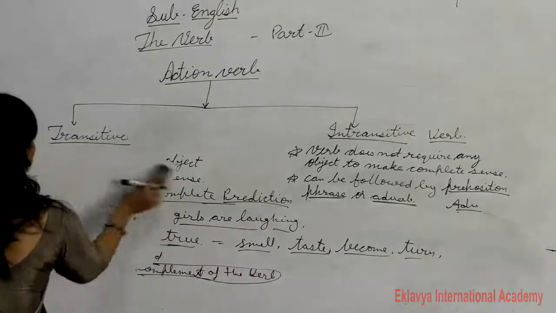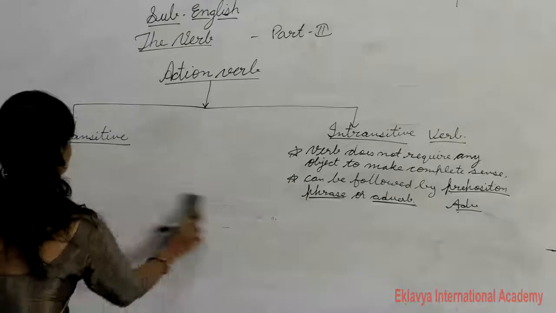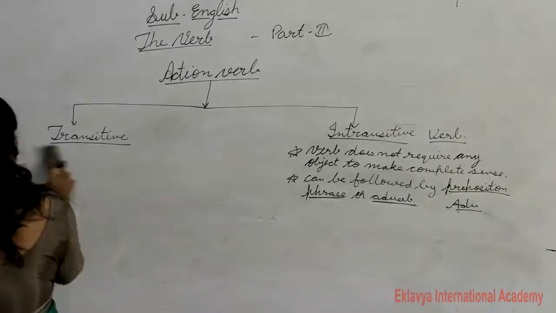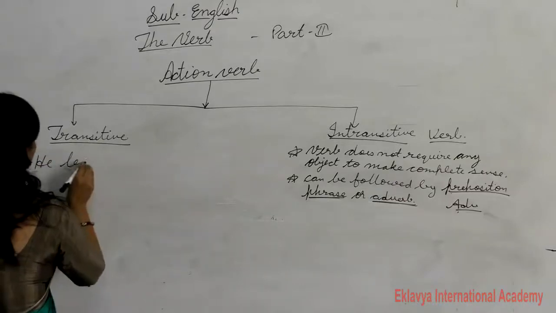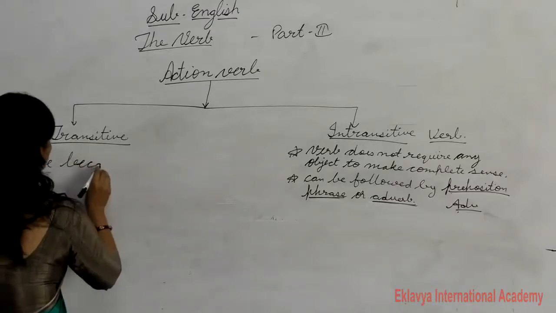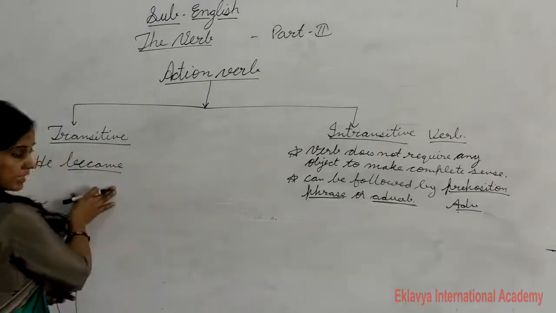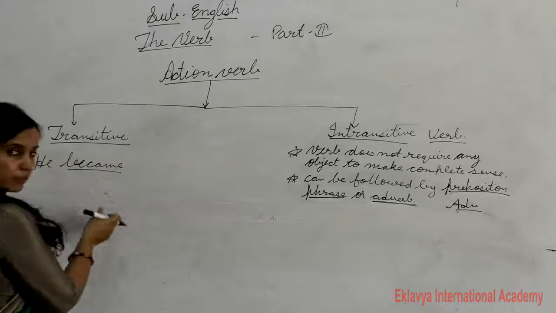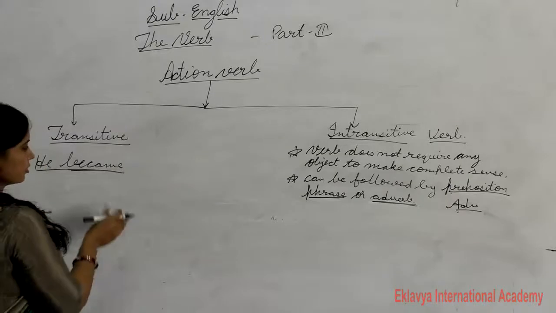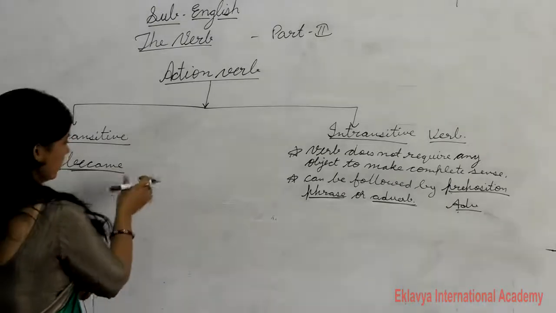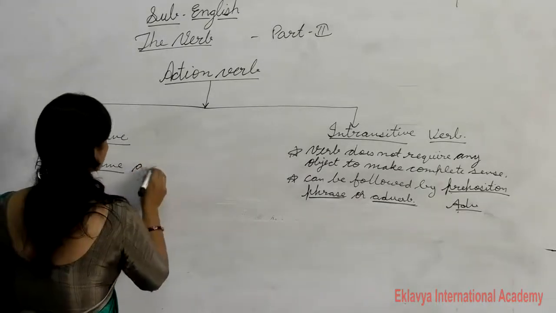Let's see more examples. "He became", what became? It's incomplete sense, so you can say it is a verb of incomplete prediction. It requires some words to make complete sense. So here "he became a doctor".